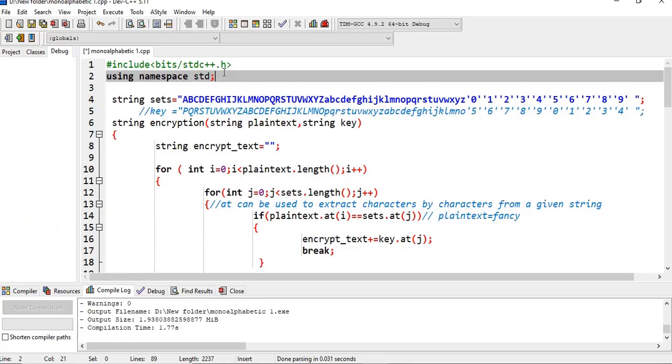When we use the include bits/stdc++.h header file, we don't have to declare other header files explicitly for any libraries. It includes all the libraries available in C++. We declare this string set in which all the characters involved in the encryption and decryption process are available. Other characters like symbols are not involved in the process. It only includes alphabets and numbers.